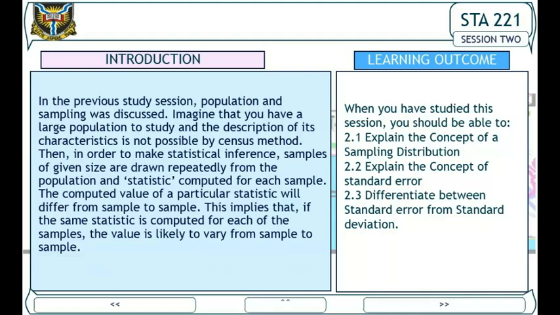Learning outcomes for Study Section 2. When you have studied this session, you should be able to explain the concept of a sampling distribution, explain the concept of standard error, and differentiate standard error from standard deviation.